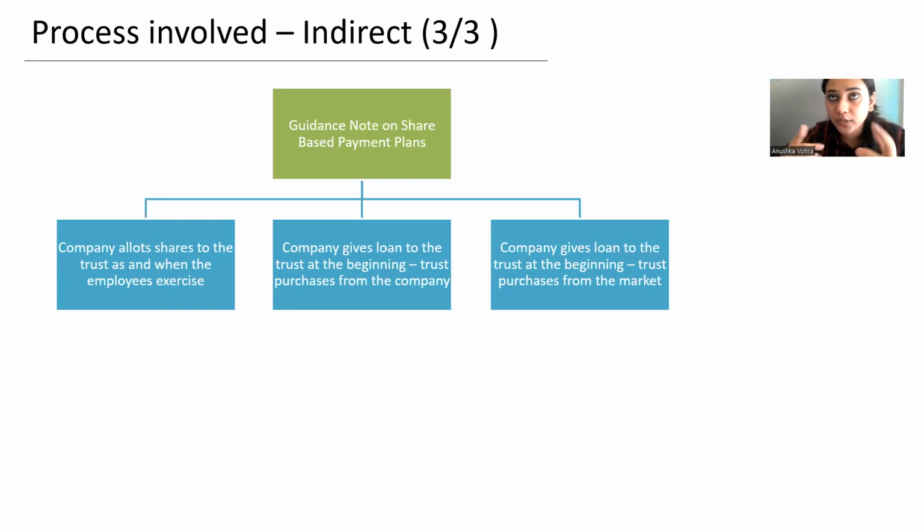So, to take an example, if the company provides an exercise period of 6 months, once the vesting period gets over, the employee has 6 months of time period to exercise. So the employee may exercise within 2 months, within 3 months. So in that case, the trust will have to acquire the shares from the market prior to the completion of the vesting period, so that that minimum 6 months holding period is complied with.